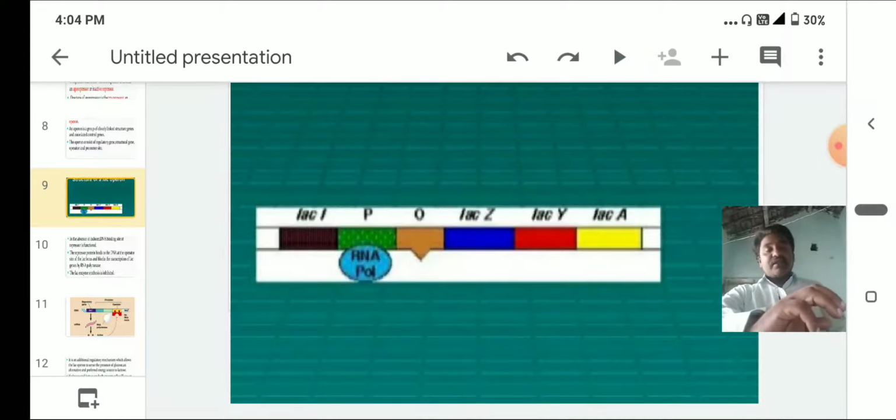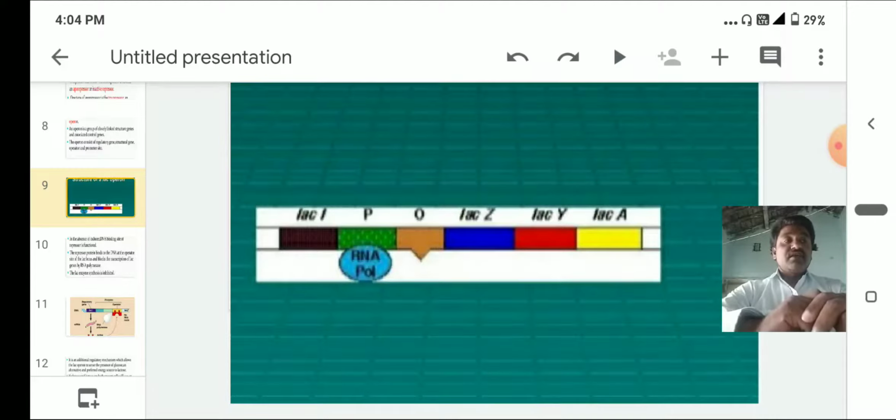And the operator, it is a special gene. It is near the promoter, and in between is present the lac Z structural gene and regulatory genes. Okay, it has a special site to attach the repressor protein. This is about the operator. The operator works like a switch, off and on.